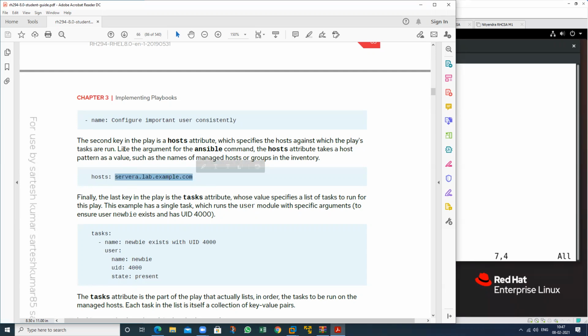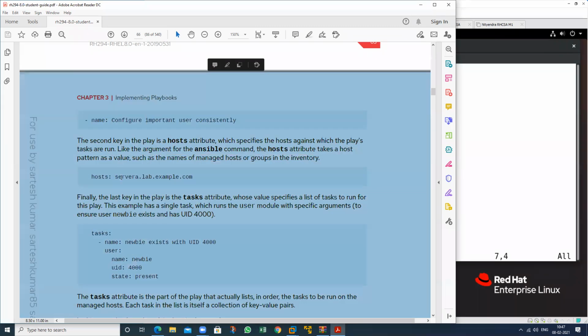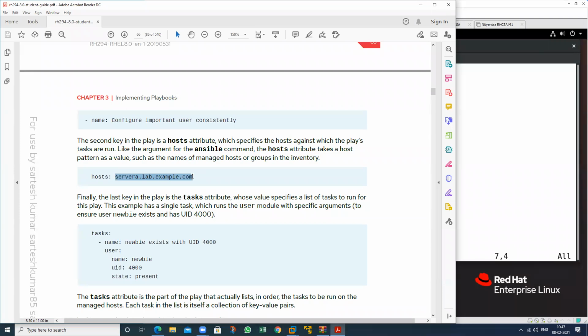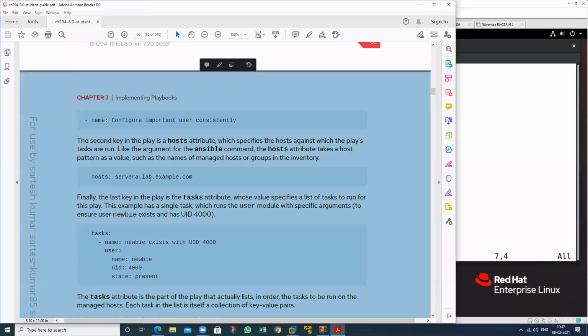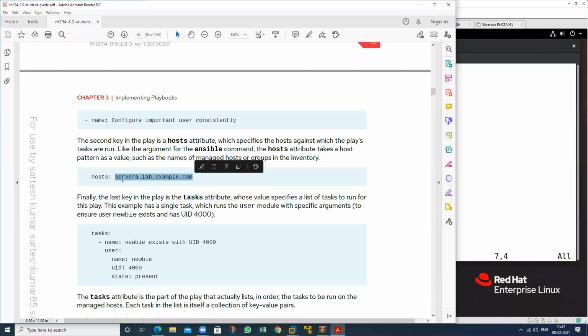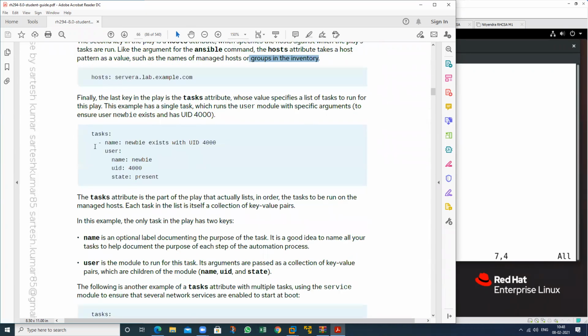Like the argument for the Ansible command, the host attribute takes a host pattern as a value. This is my key, and this works as a value, such as the name of the managed host or a group of the inventory. You can also define a group name here, that I told you in an earlier session, and suppose this is my web server. So we can also write here the group that you have defined in the inventory.